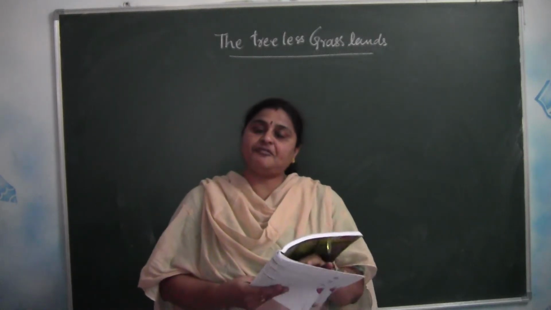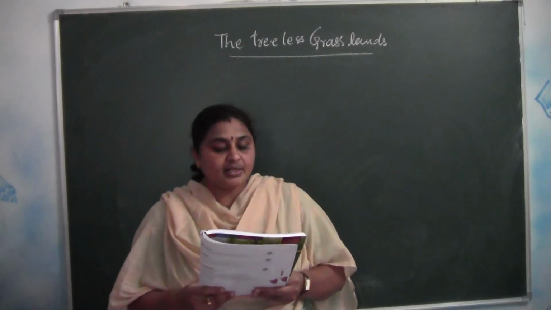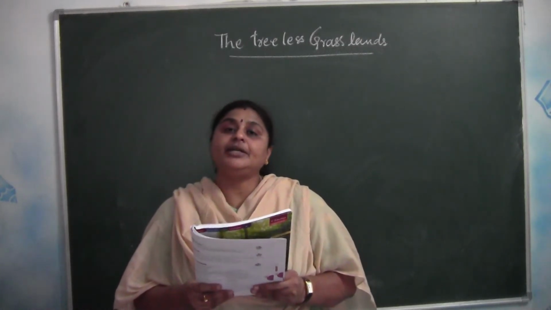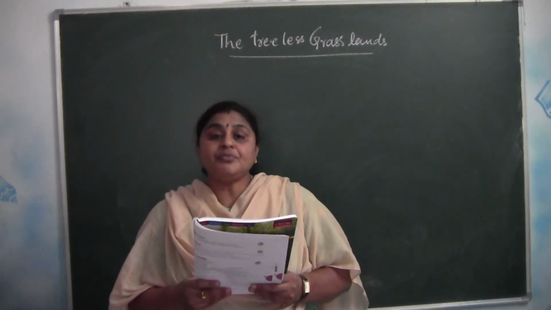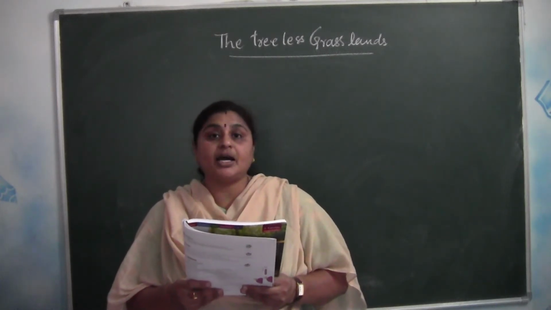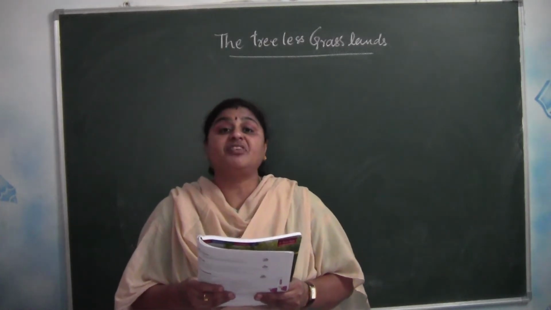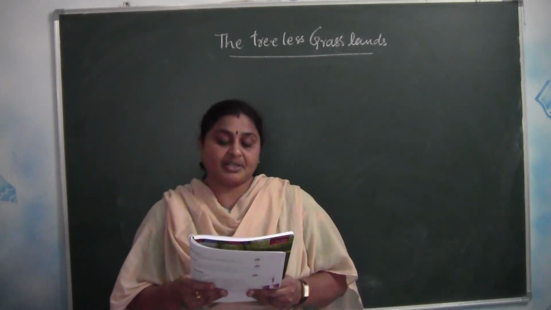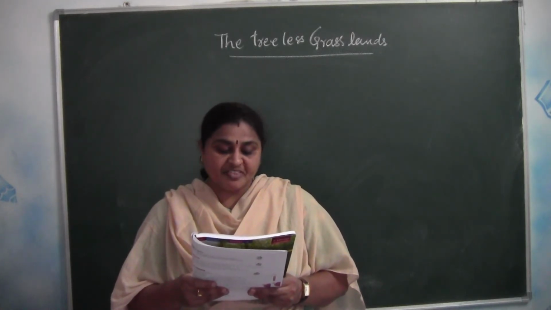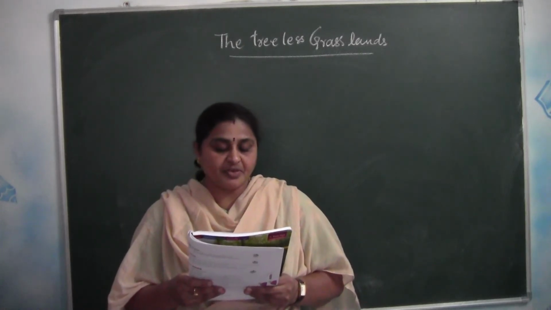Now, how is the life of the people in the prairies? European settlers converted these huge grasslands into farmland. So the Europeans, the people who traveled from Europe to North America, have converted these grasslands into farmlands. An average farm here is spread over thousands of hectares. Farmers live with their families on the farms. Some workers or helpers also live on the farm.